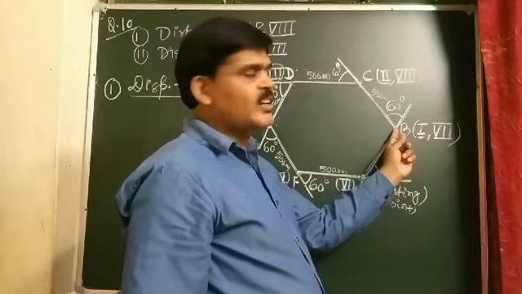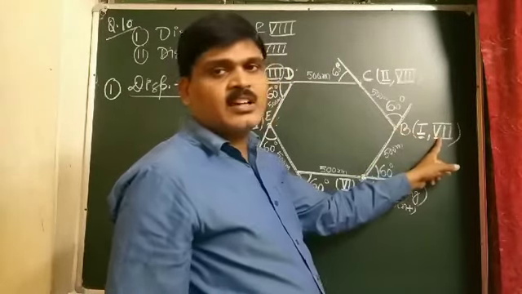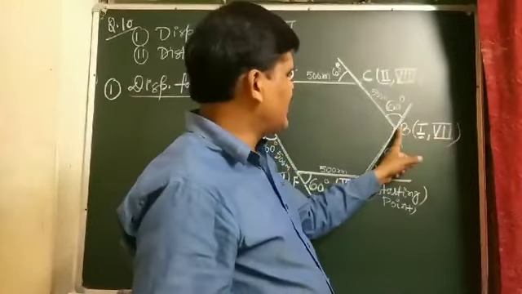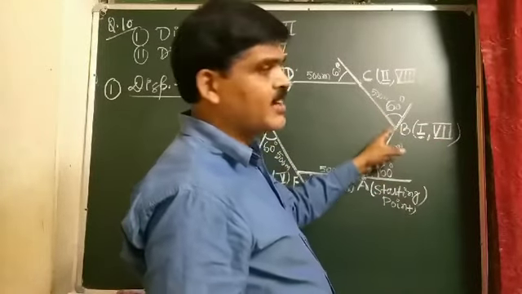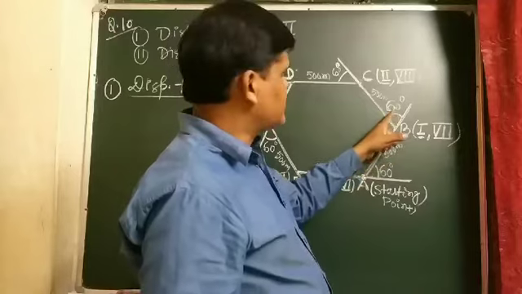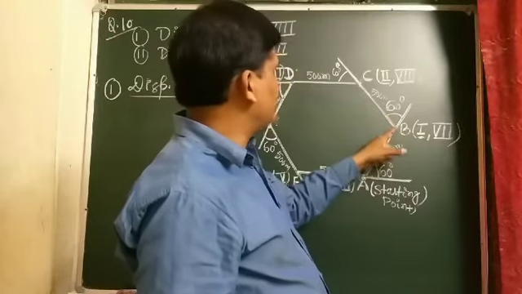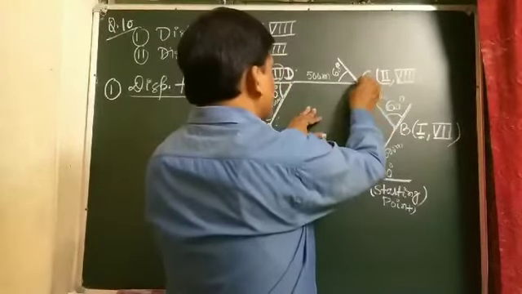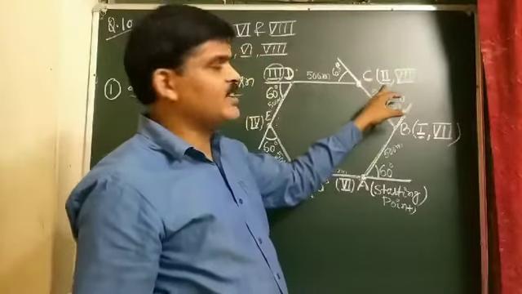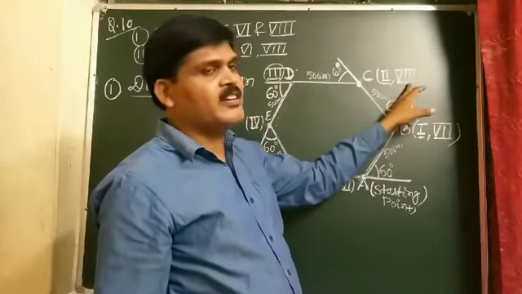Next the motorist reaches a point which is the seventh turn. Again the motorist takes a left turn of 60 degrees and reaches C. So at C there will be the position of the eighth turn.